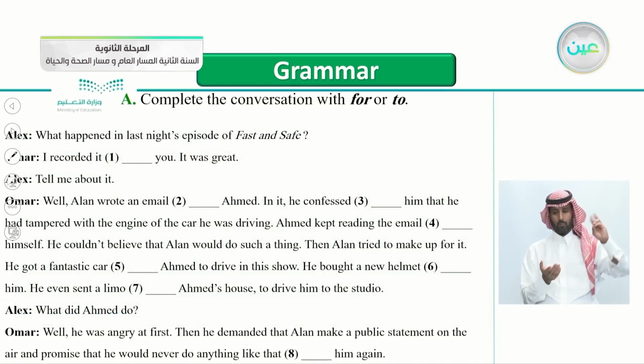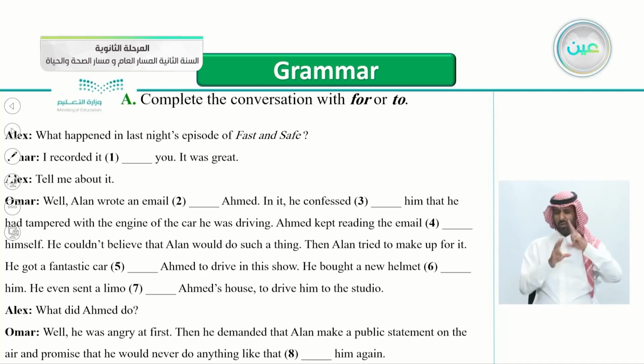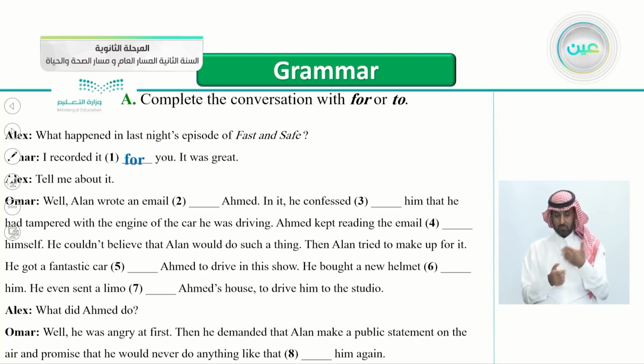We have a conversation here between Umar and Alex. Alex: What happened in last night's episode of Fast and Safe? Umar: I recorded it. Is it to you or for you? Yes, that's correct. It's I recorded it for you. I'm helping you as a kind gesture here. I recorded it for you. It was great. Tell me about it.